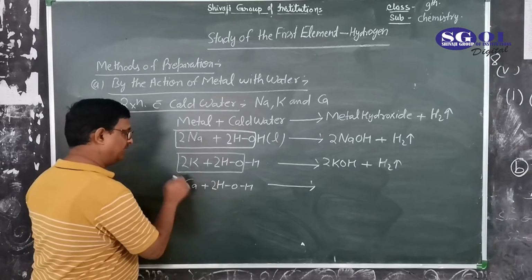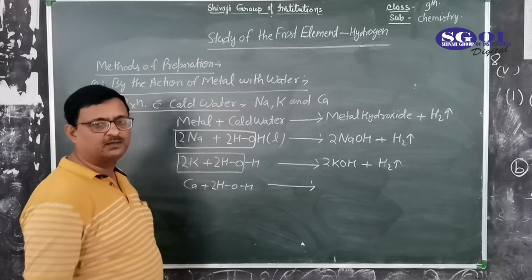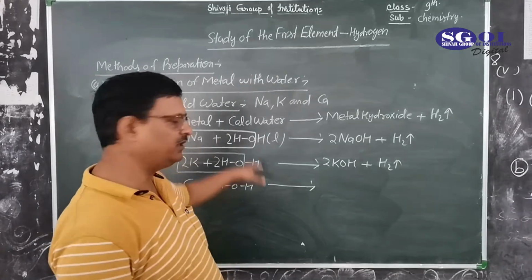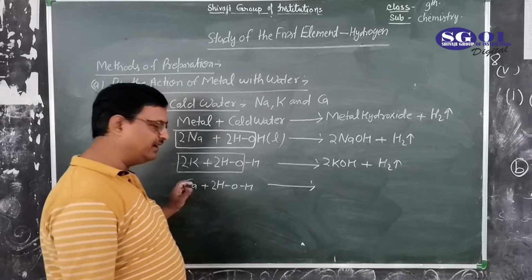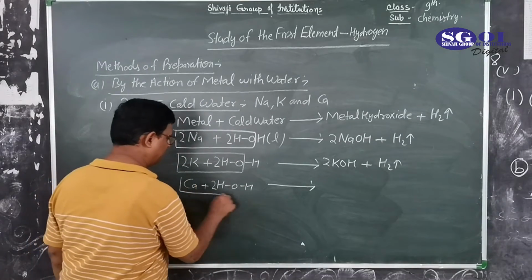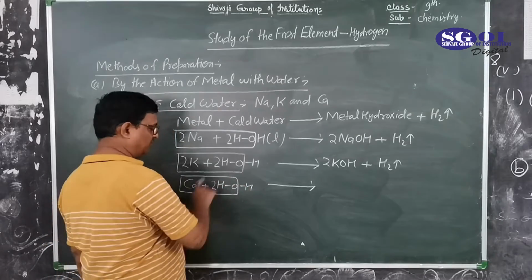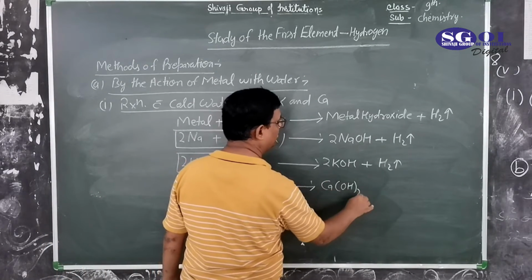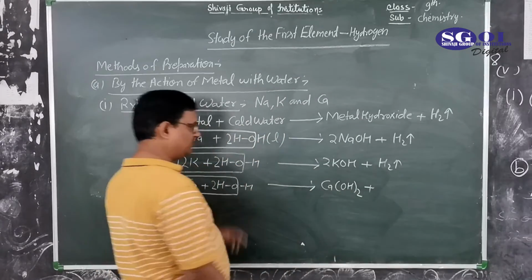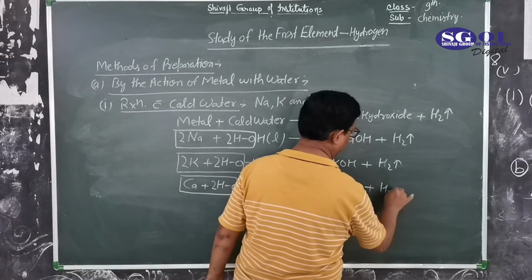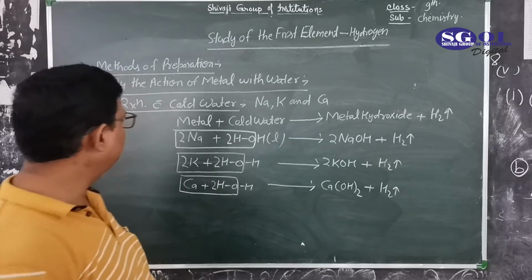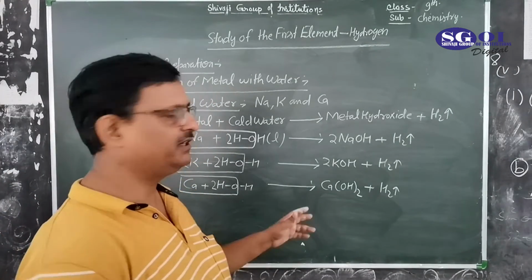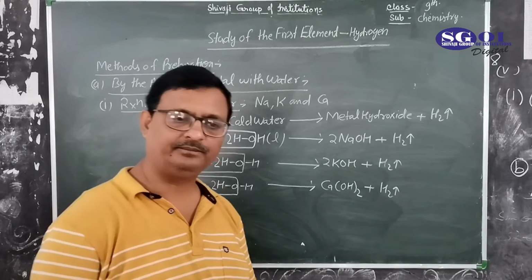Now sodium and potassium are monovalent, that is why they react with 1 water each, while calcium is bivalent. So 1 mole of calcium reacts with 2 moles of water, because the hydroxide formula of calcium is Ca(OH)2, and 2 hydrogens form hydrogen gas. So by the reaction with cold water, sodium, potassium and calcium form hydrogen gas in this manner.